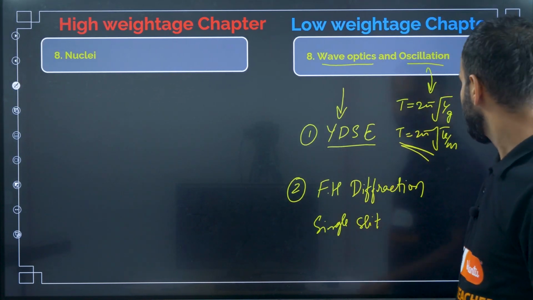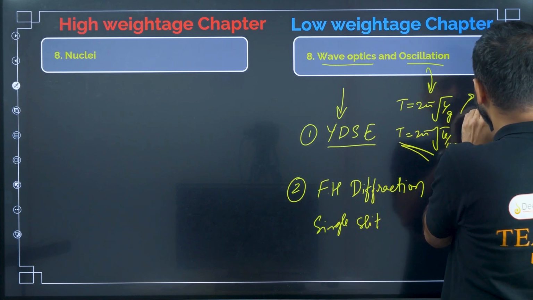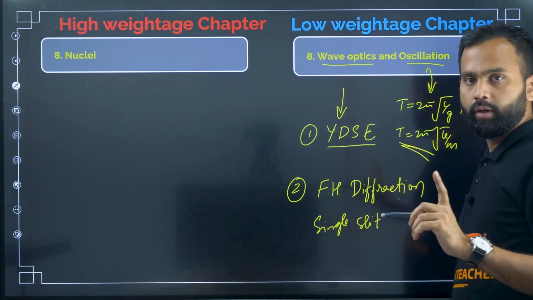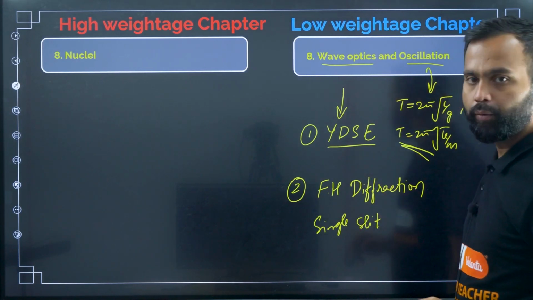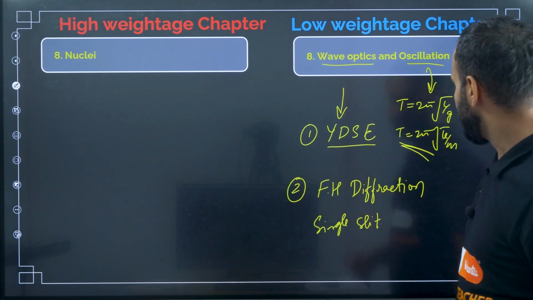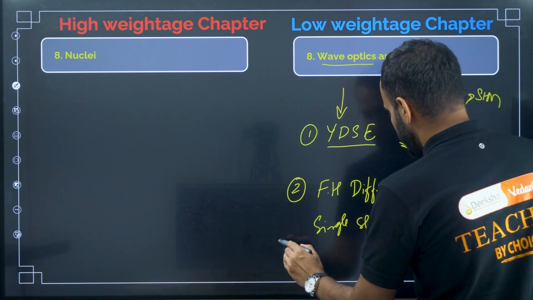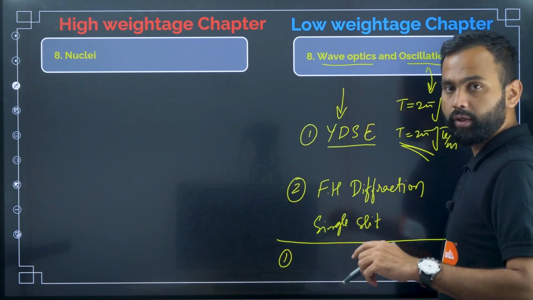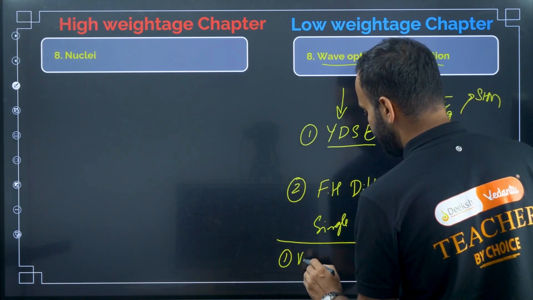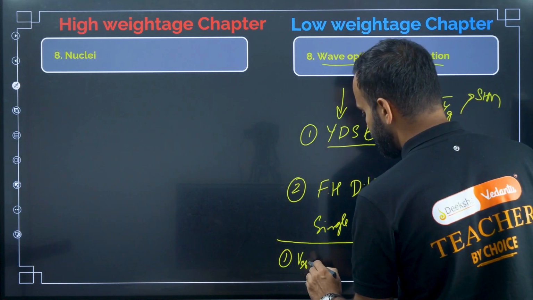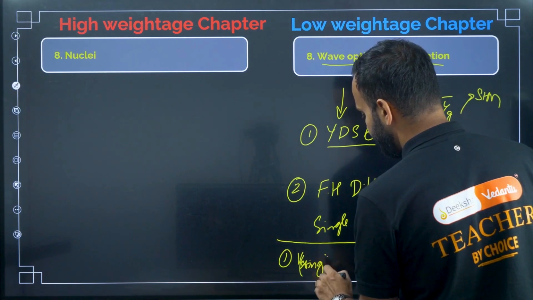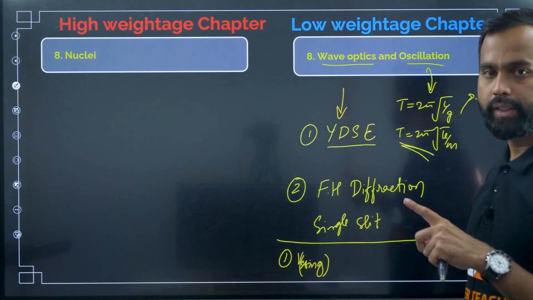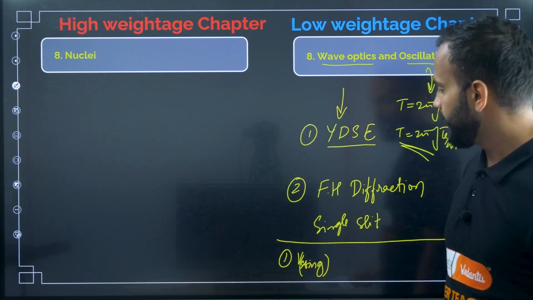In simple harmonic motion, in SHM, okay, and then in waves, what kind of questions are they going to ask, right? In waves, they are going to ask questions on the velocity of the wave in a string, that is root of T divided by mu, right?